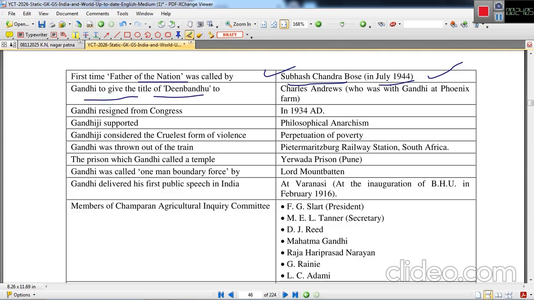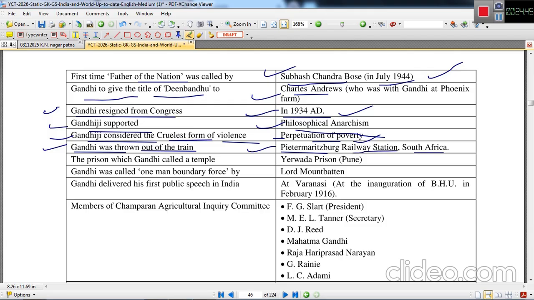Gandhi gave the title of Deen Bandhu to Charles Andrews. Who gave the title Deen Bandhu to Charles Andrews? This was Gandhiji, who was with Gandhiji at Phoenix Farm. Gandhiji resigned from Congress in 1934. Gandhiji supported philosophical anarchism. Gandhiji considered the cruelest form of violence to be the perpetuation of property.